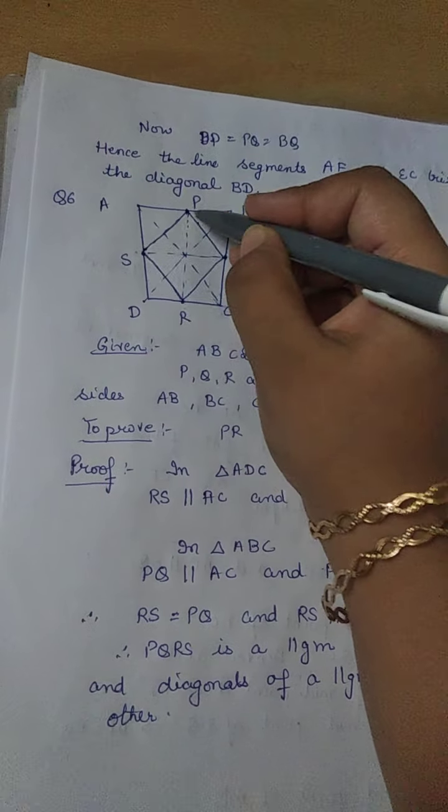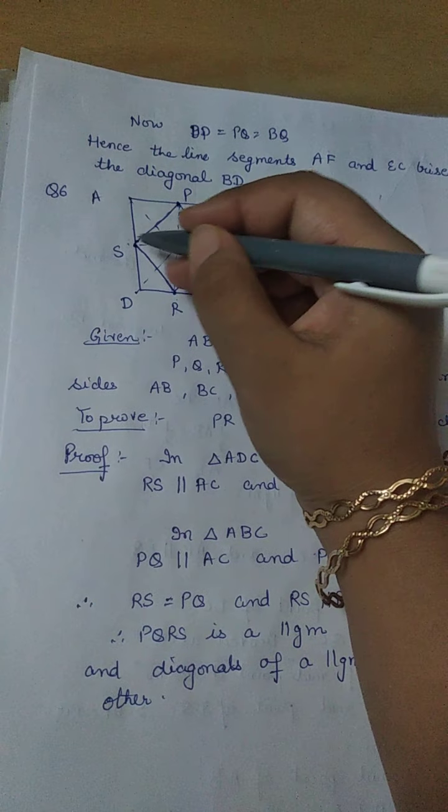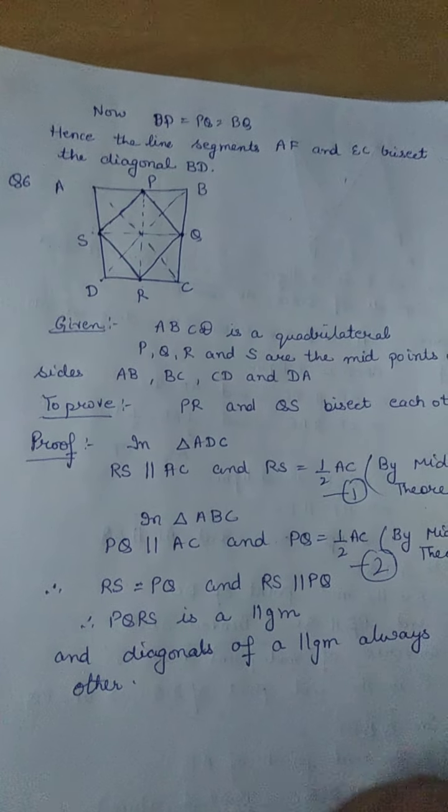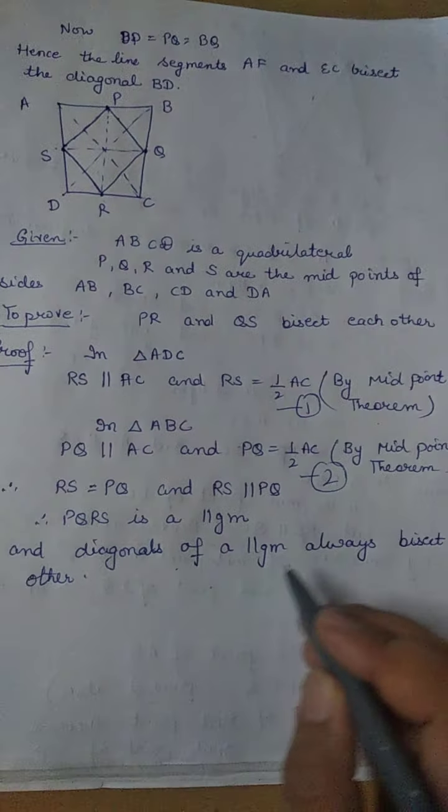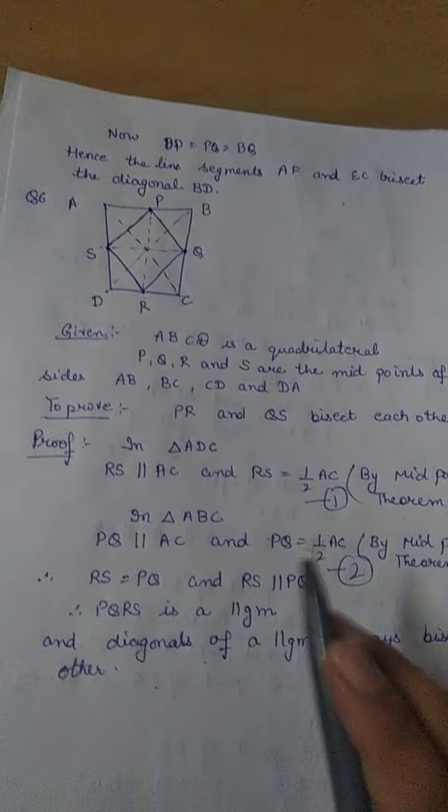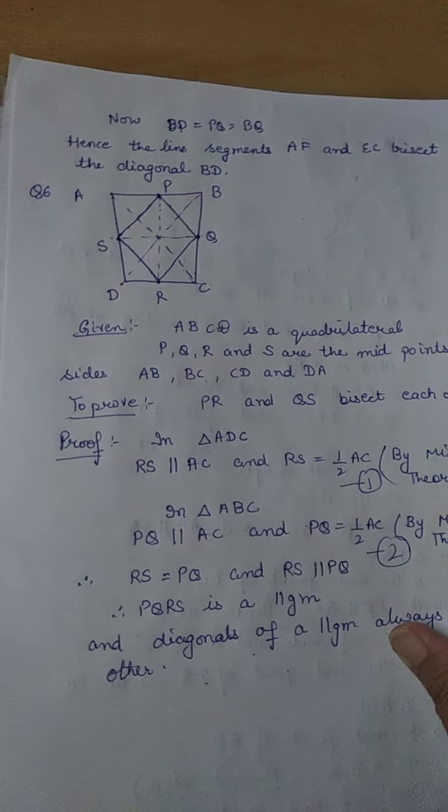Since I have proved that PQRS is a parallelogram and PR and QS are the diagonals of the parallelogram, and we know that the diagonals of a parallelogram always bisect each other. This we wanted to prove in question number 6.